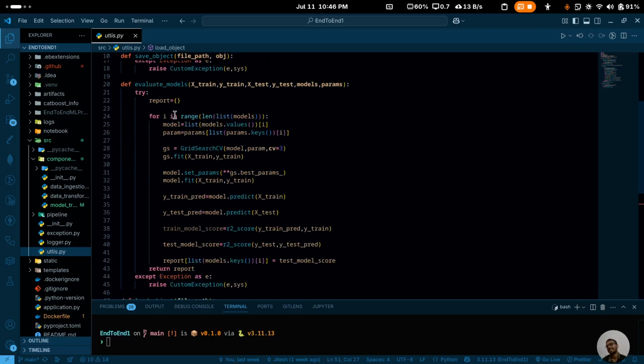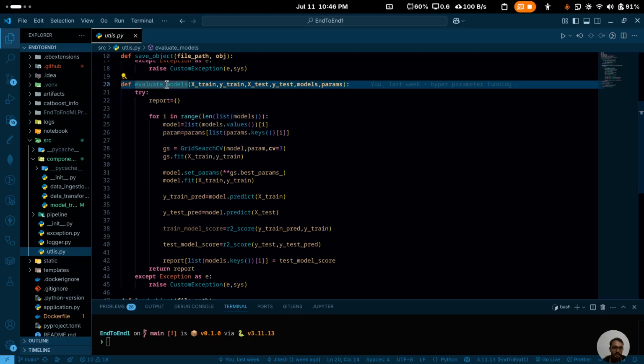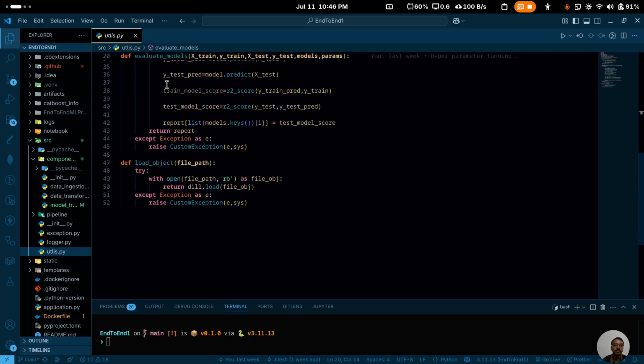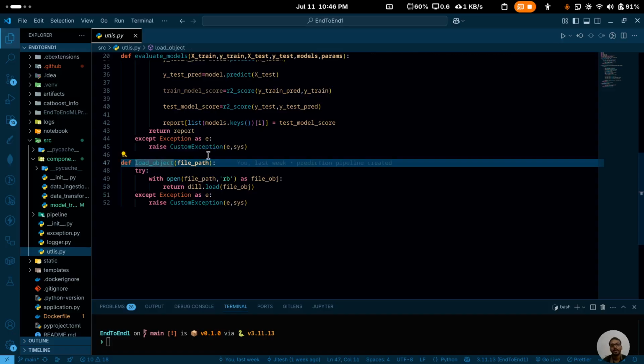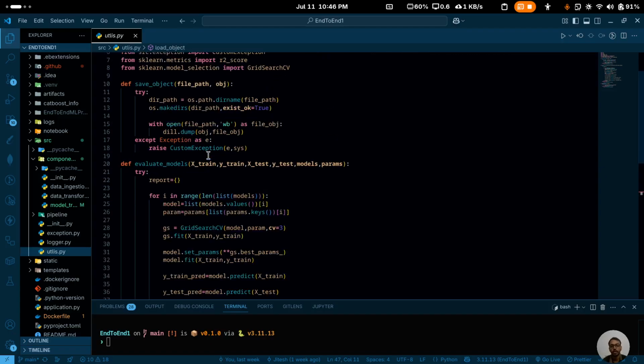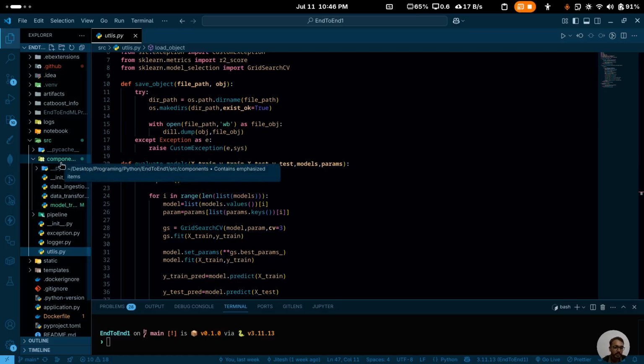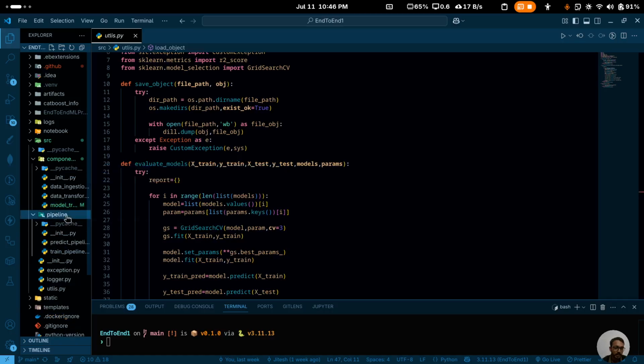Evaluate model: as I said in our Jupyter notebook, we consider the best model which is performing on our data. This is the function which does that task. And then we have load object. As we have save object, this is load object, it's the same. So this is about the components, and then we have the pipeline over here.